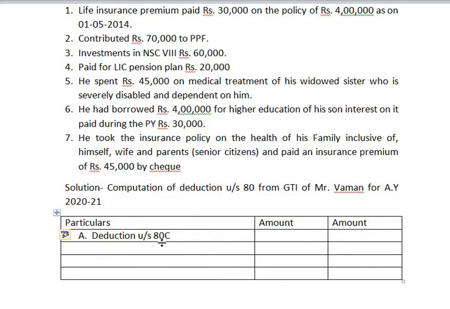Here we are provided information, first one regarding life insurance premium paid.